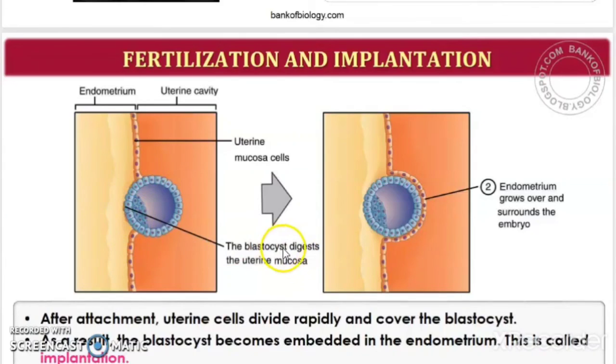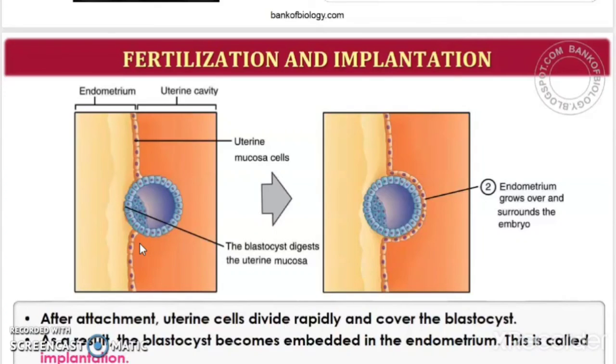So the blastocyst digests the uterine mucosa, that is the endometrium lining is digested with the help of the blastocyst, and the trophoblast, which is the outermost layer, gets attached to the endometrium. Okay, understood it? And after that, what happens?